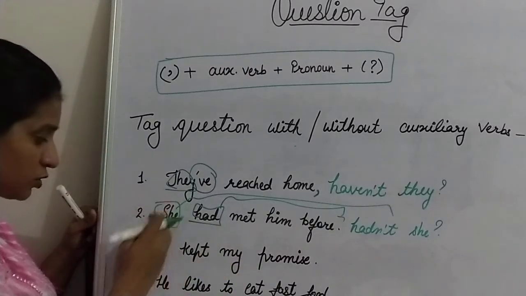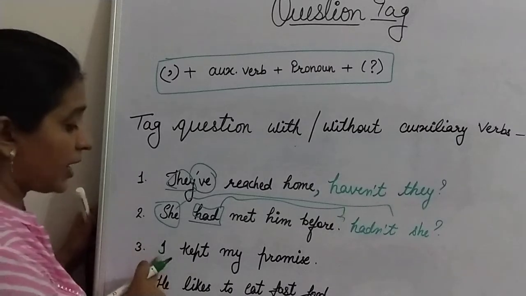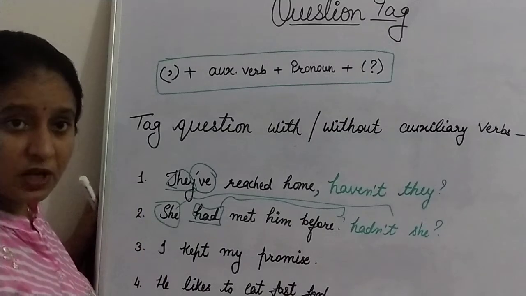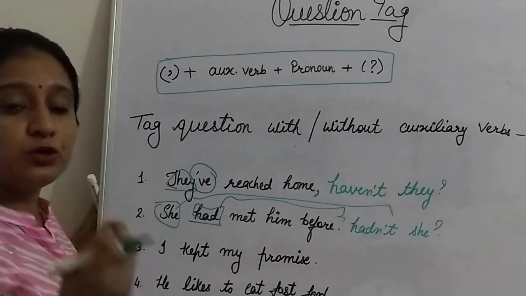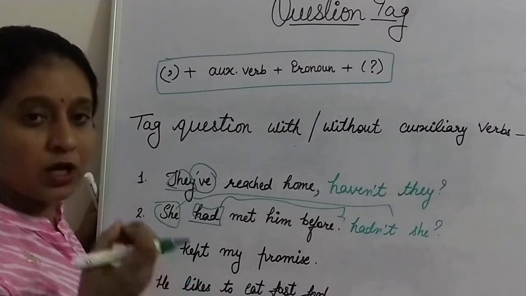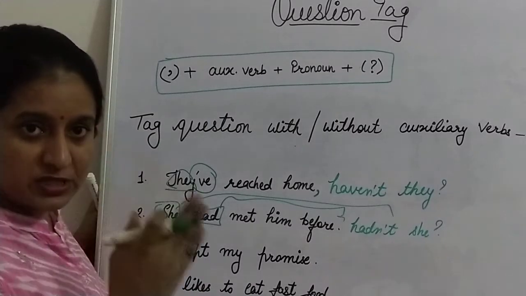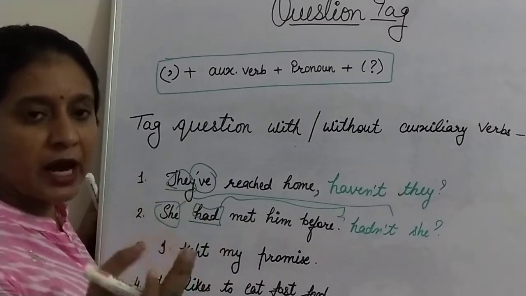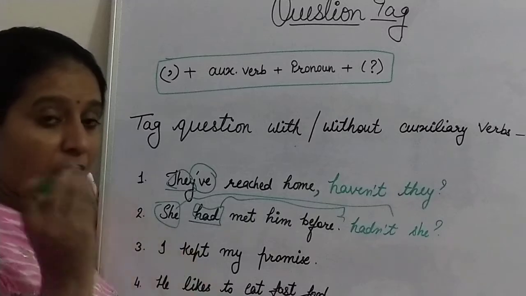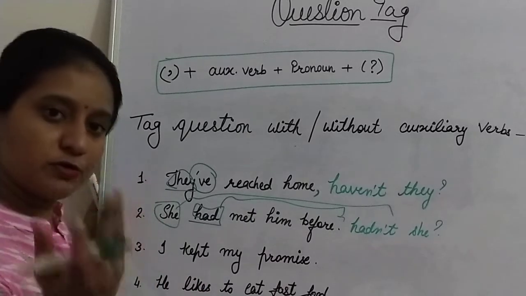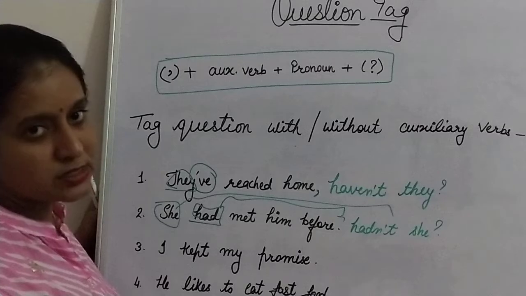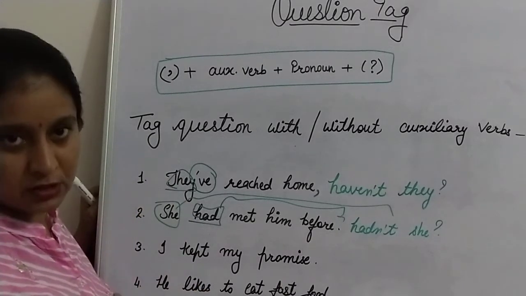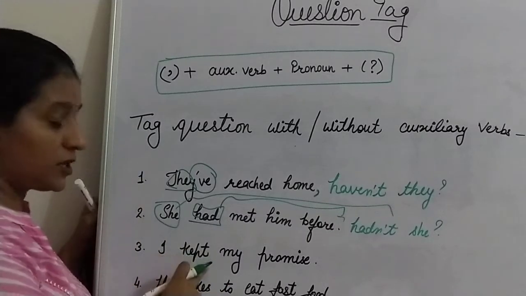But if you don't have an auxiliary verb in the statement, then how can you frame a question tag for that statement? So here, example number 3, I kept my promise. Here you can see there is no auxiliary verb. For that type of statement you can use the do form: do, does or did. According to the tense you can use those forms. For the present tense, do or does, and for the past tense, did. How can you know the tense? Through the main verb of the statement. Here kept. Kept is the past form of keep. Keep is the present form and kept is the past form.